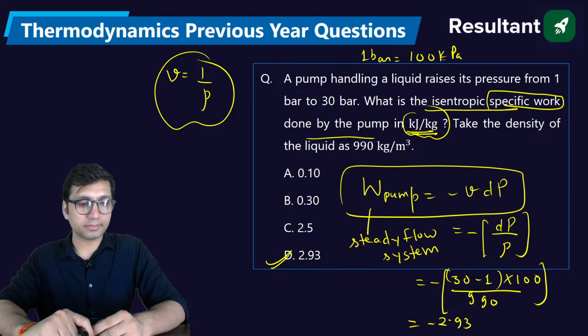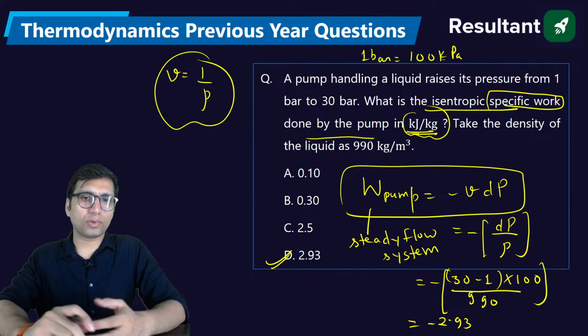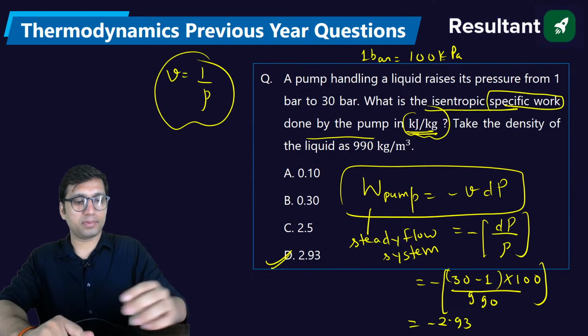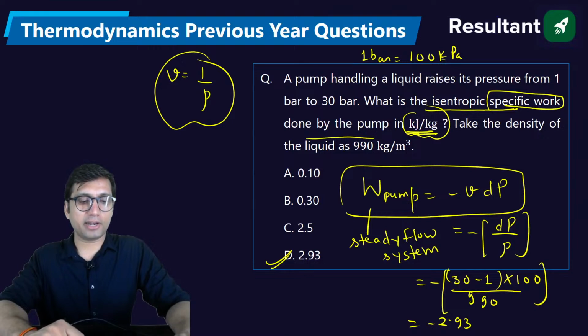Reason: because pump work is negative anyway. So the minus sign basically indicates that pump work is negative. Okay, is it clear to everyone? Alright, so if it is clear to all of you, just a second, I think I have made some mistake.